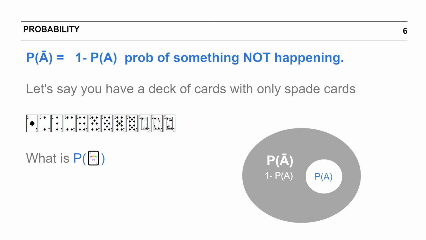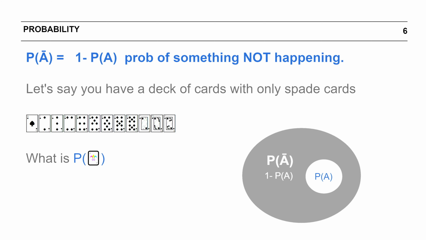Let's understand it more concretely with an example. Let's say you have a deck of cards. Now your deck of cards has only 13 cards and all of them are spade cards. You can see them on screen, ace, 2, 3, and so on, but all of these are spades. Now if I ask a question, what is the probability of you drawing a joker? What would your answer be?